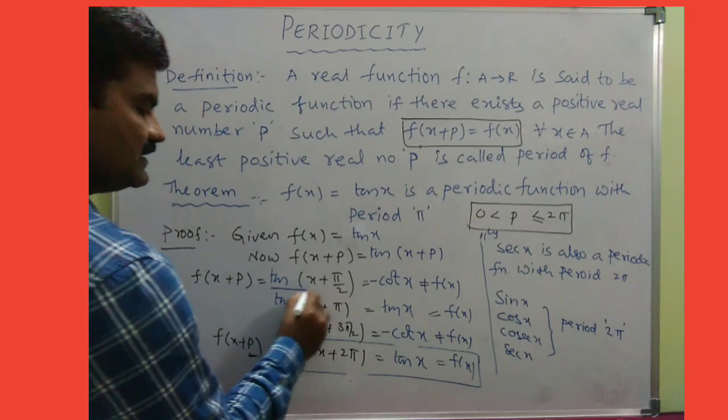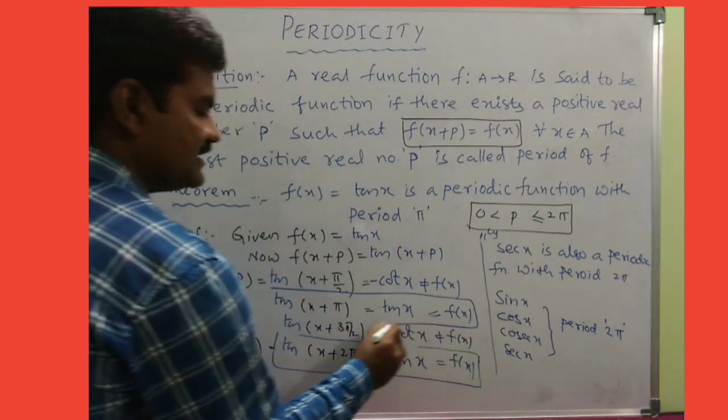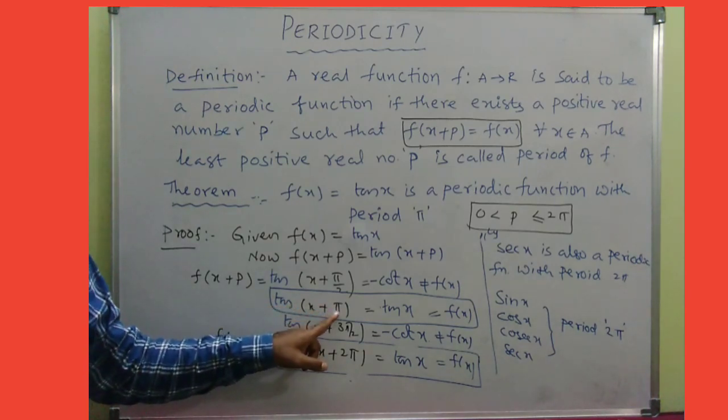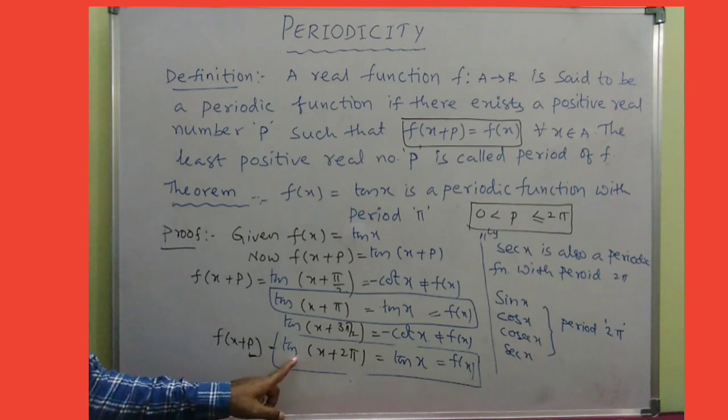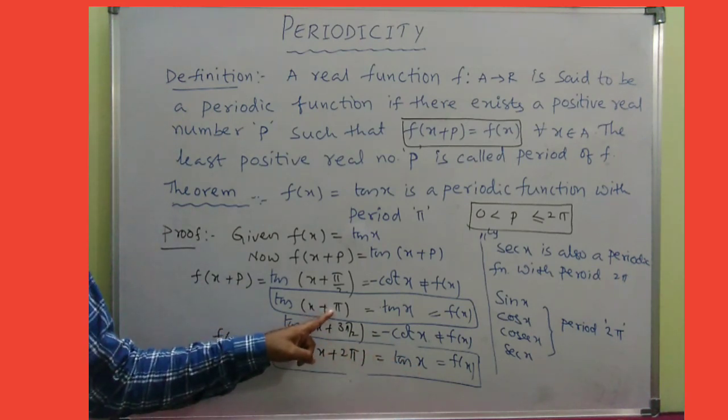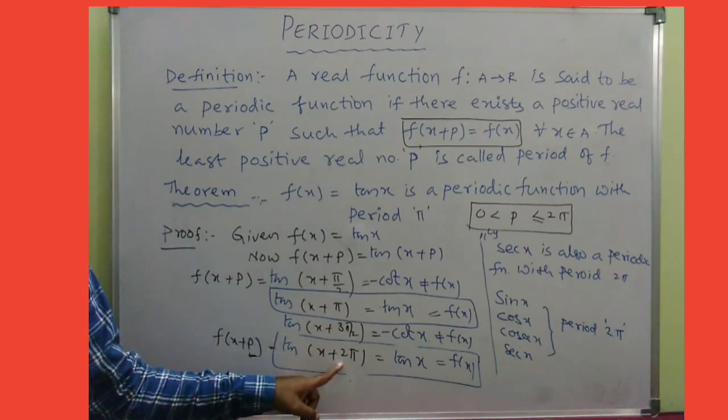You know, my dear, we have two conditions satisfying f of x plus p equals f of x. Tan of x plus pi is also tan x. Tan of x plus 2 pi is also tan x. Here in the place of p, we have pi, and here we have 2 pi.